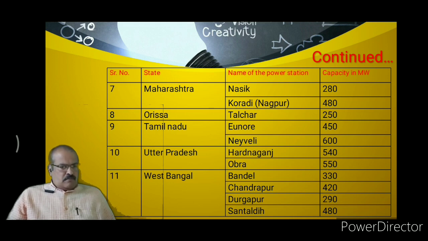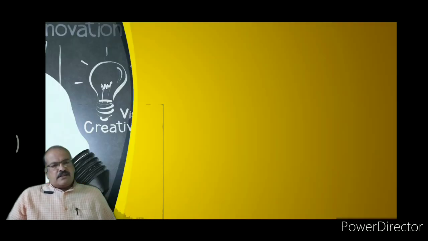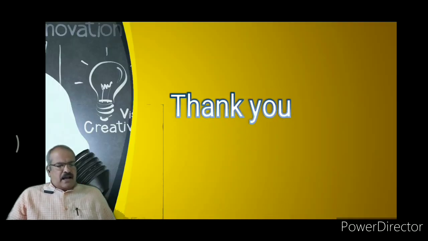In West Bengal, Bandel having a capacity of 330 megawatts, then Chandrapur having a capacity of 420 megawatts, Durgapur having a capacity of 290 megawatts, and Santaldih having a capacity of 480 megawatts. So these are the different steam power stations available in India.